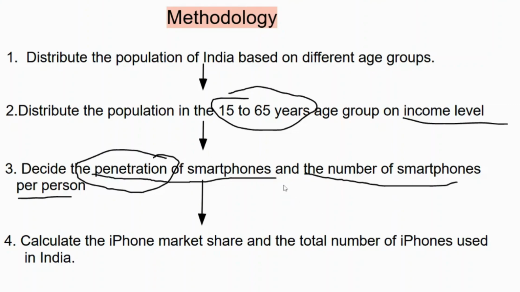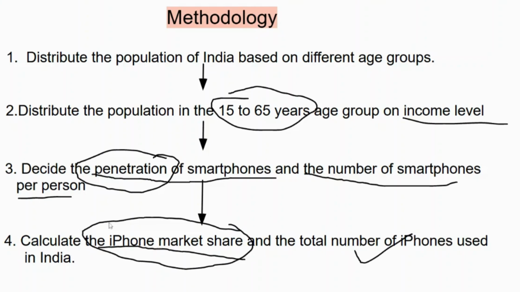Therefore, this is about the smartphones. Now we would calculate the iPhone market share, because there are n number of smartphones available in the market, and every year it goes on increasing. It keeps on changing. So everyone might not own an iPhone. They might own a different smartphone as well. So out of all the smartphones available in the market, we would see the iPhone market share, and then we would calculate the total number of iPhone users based on the number of smartphones that we calculate.